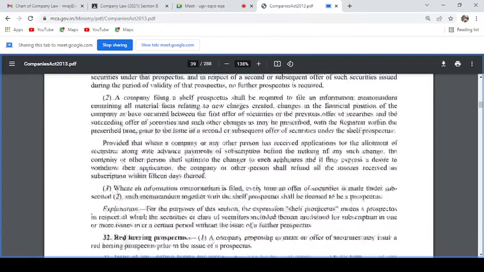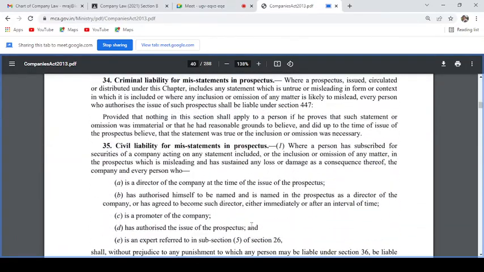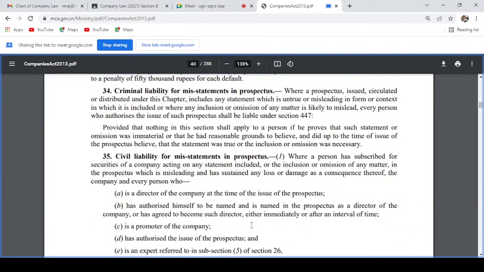Section 34 says that where a prospectus issued, circulated, or distributed under this chapter includes any statement which is untrue or misleading in form or context in which it is included, or where any inclusion or omission of any matter is likely to mislead, every person who authorized the issue of such prospectus shall be liable under section 447.